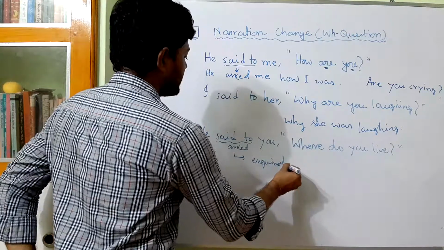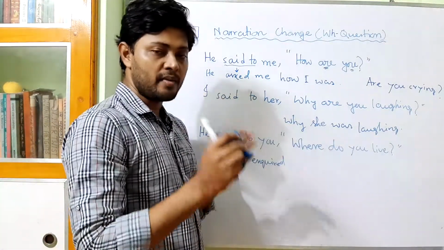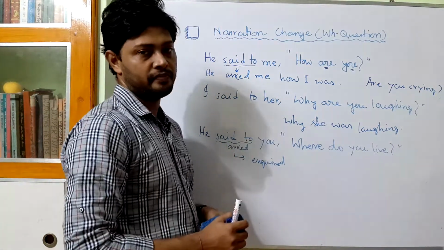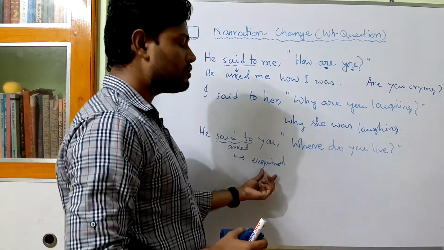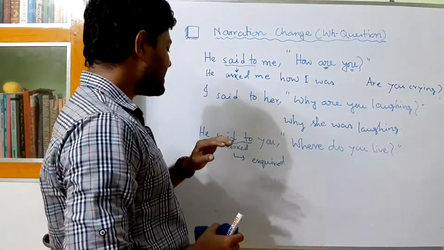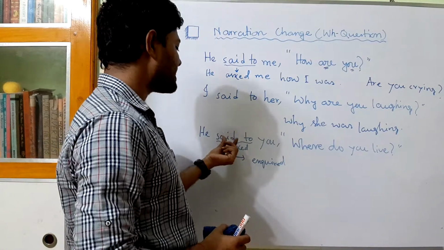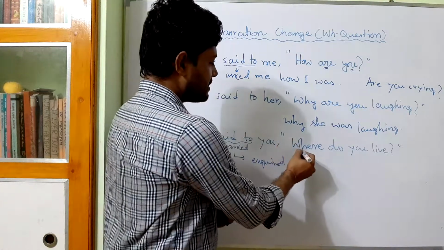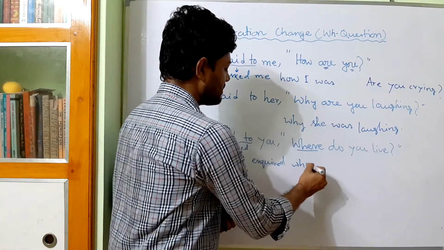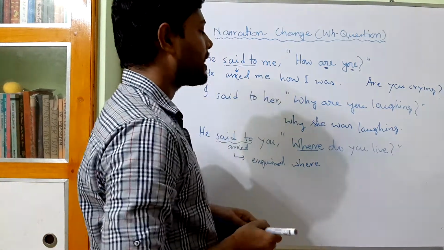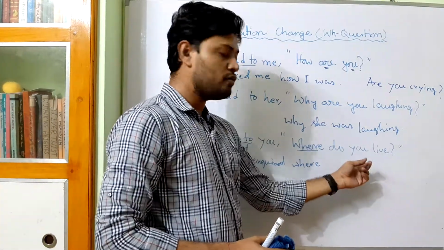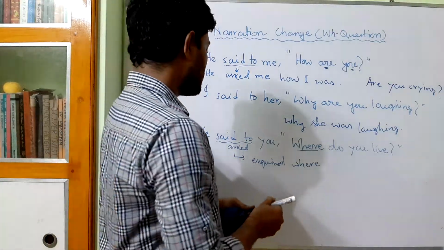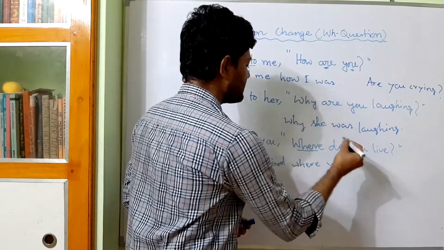In that case, asked will be changed into inquired. It is only needed if the reporting verb is already asked. In that case, you have to change it into inquired. In other cases, just change the said or said to into asked. After that, the linker will be where. Then we have to find out who is the subject here. Who is the subject? You. You means second person. That means the listener. The listener is also you. So there is no need to change the subject.